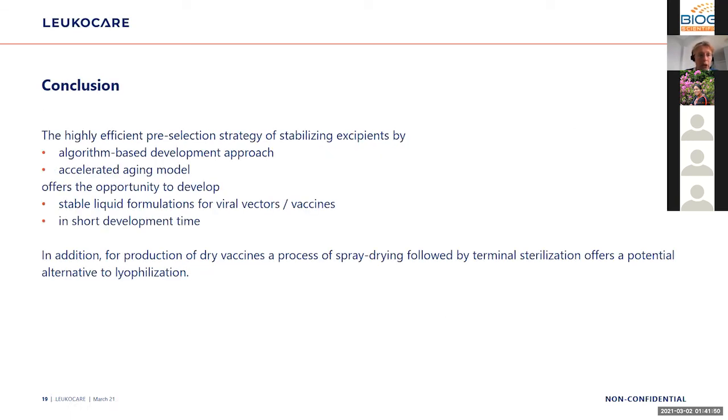So in conclusion, we could see that highly effective pre-selection strategy of stabilizing excipients by an algorithm-based development approach, together with an accelerated aging model, offers the opportunity to develop a stable liquid formulation of viral vectors or viral vaccines in a short development time. And in addition, for production of dry vaccines, a process of spray drying followed by terminal sterilization also offers a potential alternative to lyophilization.